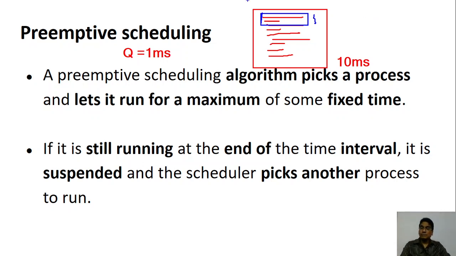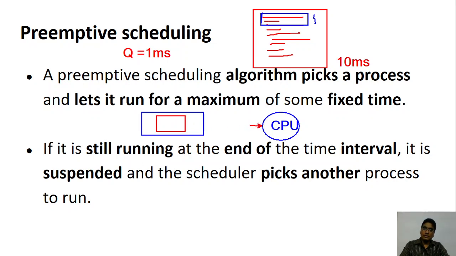Let's assume that you have the ready queue as usual, and this is your CPU. Your code, a very big code, is here. You are given the CPU for one quanta. After one quanta, your process is brought back to the ready queue. Something else will be executed. After some time, again your process will execute for one quanta, then again be put back to the ready queue. So this cycle will continue.